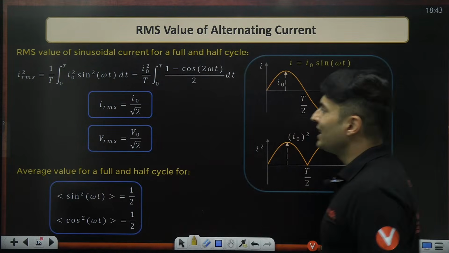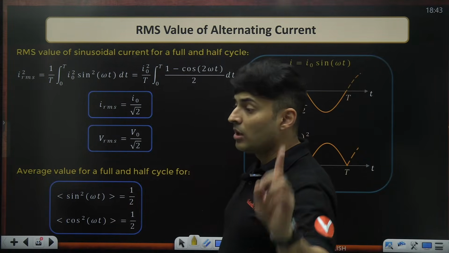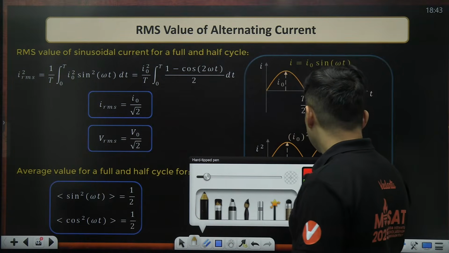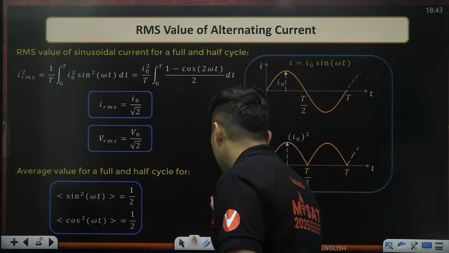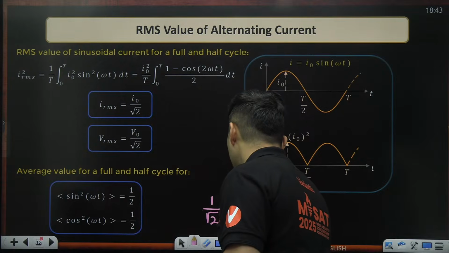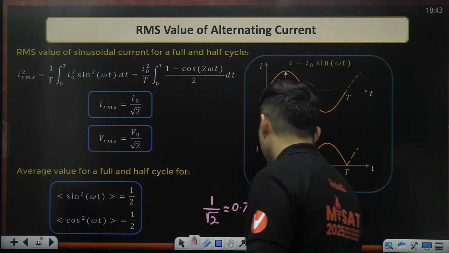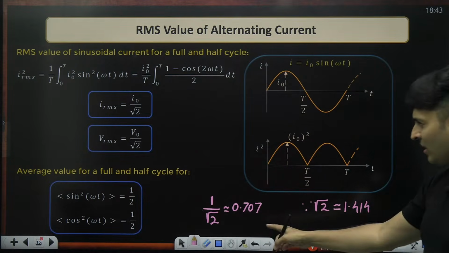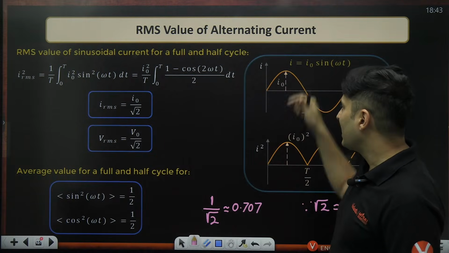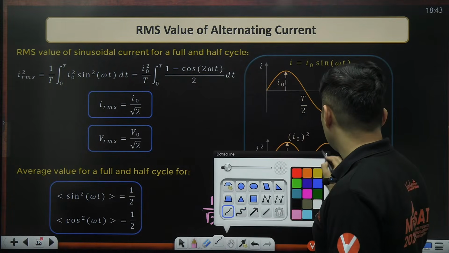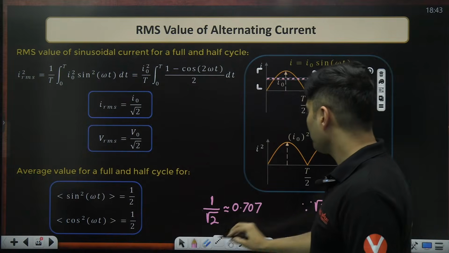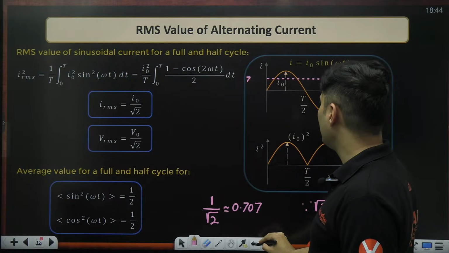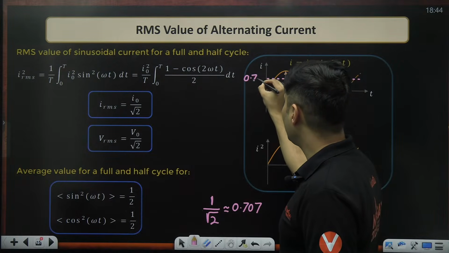So the RMS value is I naught by root 2 or V naught by root 2 for a sine or a cosine graph. Now you should also know roughly the value of 1 by root 2. Sometimes you might need it. 1 by root 2 is roughly 0.707, since the value of root 2 is approximately 1.414. So it is about 70% of the maximum value. On that sine graph, if somebody decides to draw the RMS value, it will be approximately 70%, or basically 0.7 times I naught.